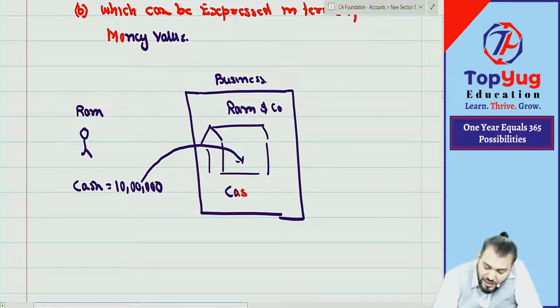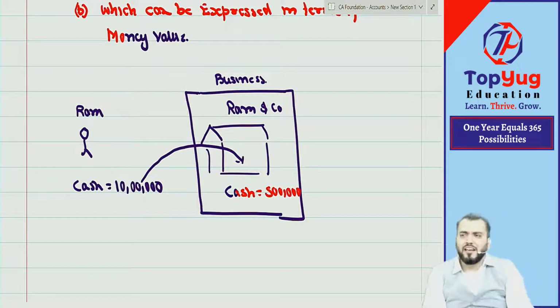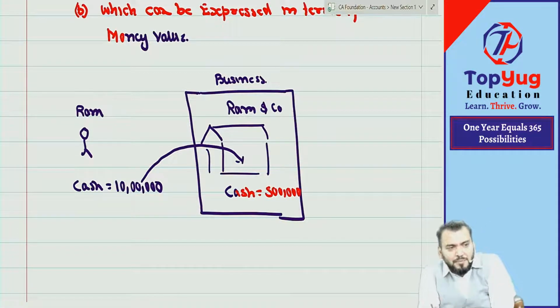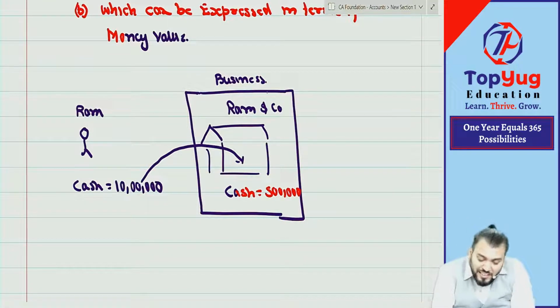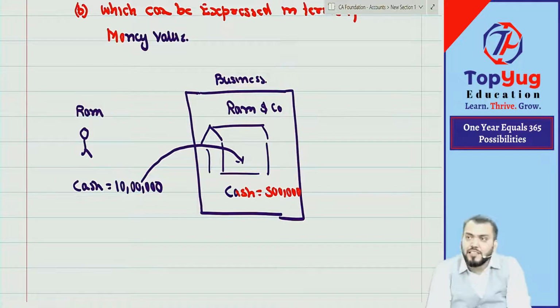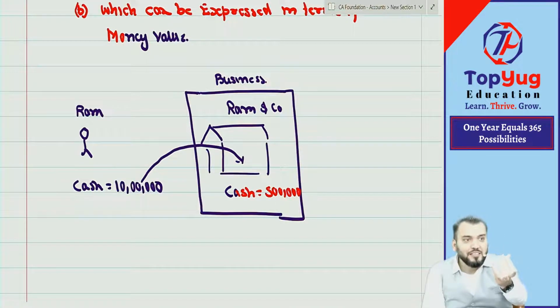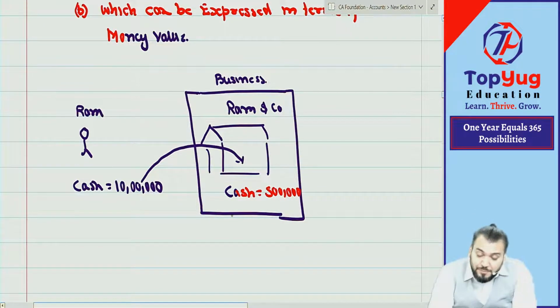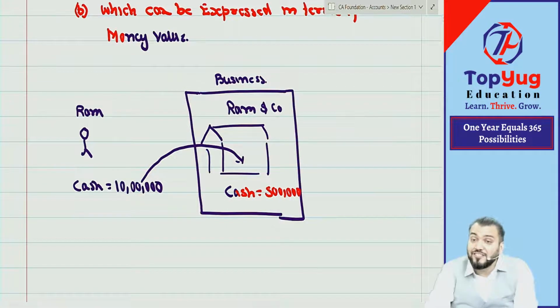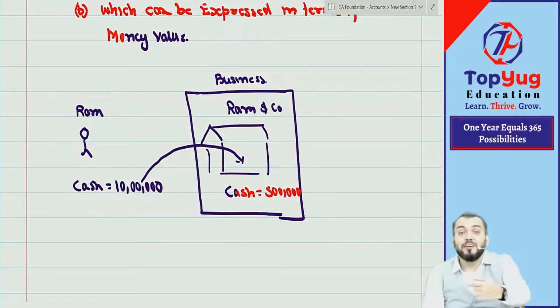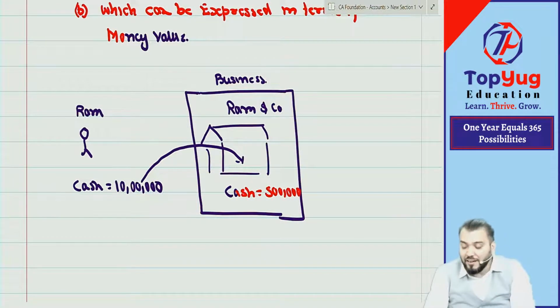So suppose your cash came, 5 lakh. Let us understand, it is a transaction. Ram has given 5 lakh cash to Ram and Company. My question to you all: does it change the assets of Ram and Company? Yes, cash is increasing, so it changes the position of assets. First condition satisfied, and it can be expressed in terms of money value. Both conditions satisfied, therefore it is a transaction of financial nature, and therefore it requires recording. Understood?